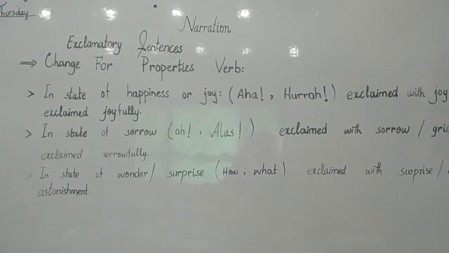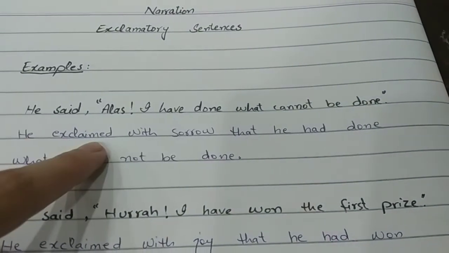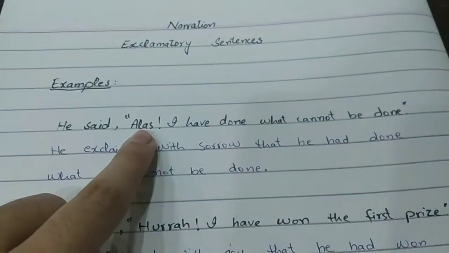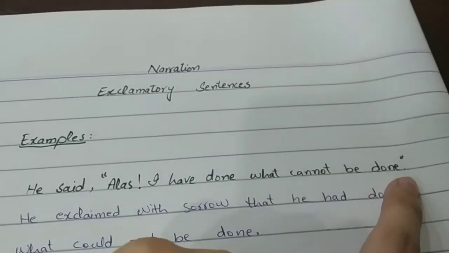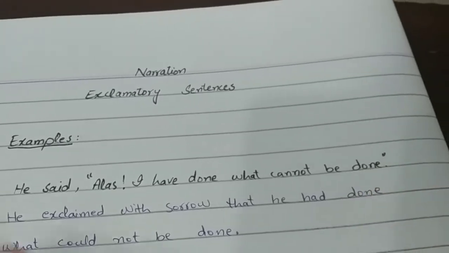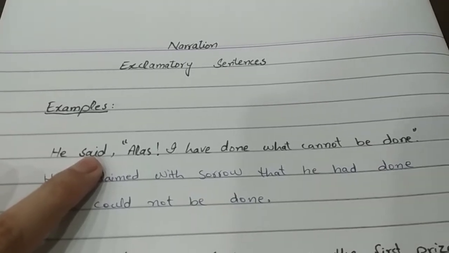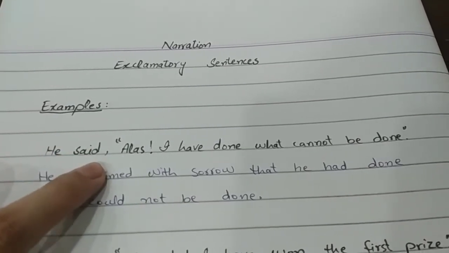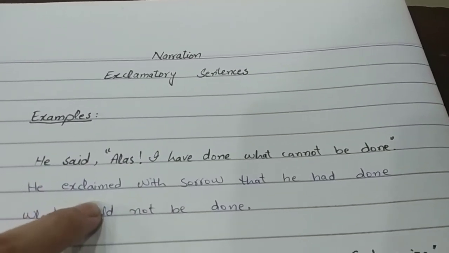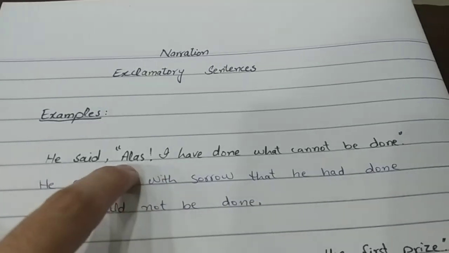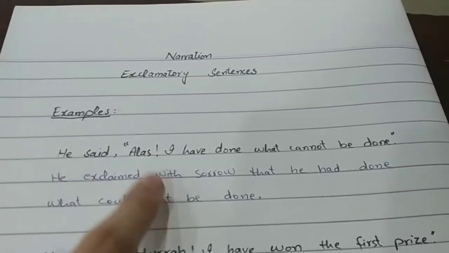Now look at the examples, so these things would be more clear to you. Example number one: he said, "Alas! I have done what cannot be done." Now we are going to change it into indirect narration. As I have told before, said would be changed, if the reported speech is showing sadness, into exclaimed with sorrow. The word alas is showing sadness, so we are going to change said into exclaimed with sorrow.